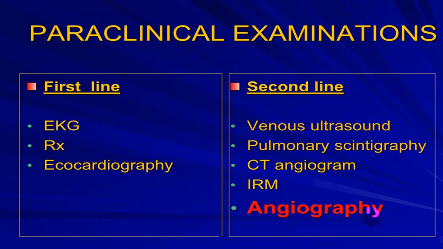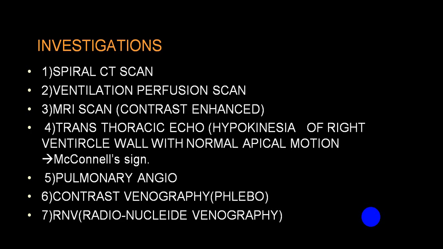So first line is EKG, echocardiography. Second line is venous ultrasound, venous Doppler, color Doppler, or we call color duplex. CT angio combined with pulmonary angio, that is spiral CT with pulmonary angio. Those are more helpful. VQ scan you can go for. So these are all the investigations you can go for.